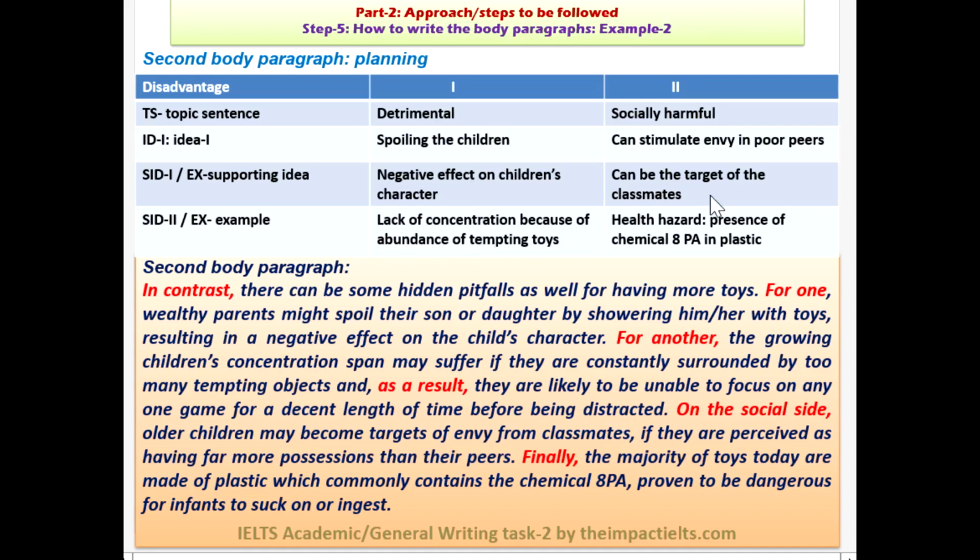Now is the time for the second idea: can stimulate envy in poor peers. How? As a result, they can be the target of classmates. It's obvious. And then we talk about some health hazard that could be the disadvantageous point. On the social side, older children may become targets of envy from classmates if they are perceived as having far more possessions than their peers. Finally, the majority of toys today are made of plastic, which commonly contains the chemical BPA, proven to be dangerous for infants.